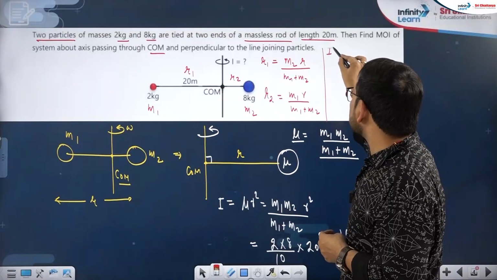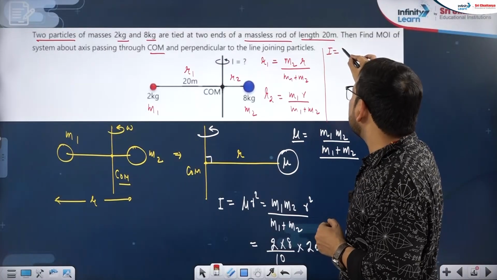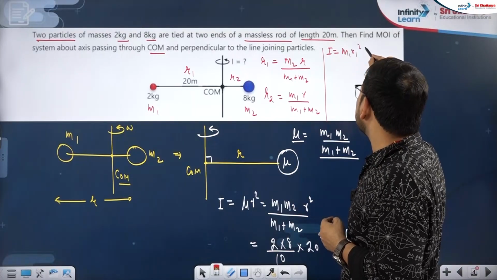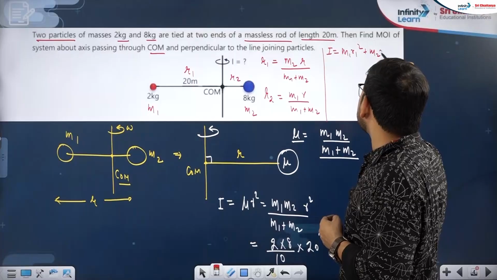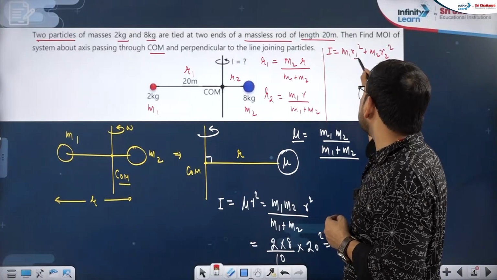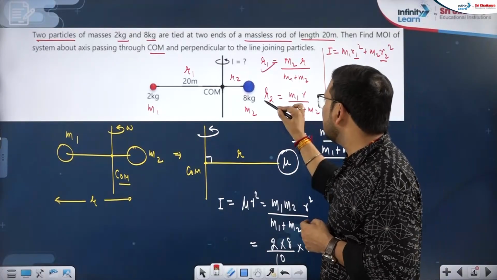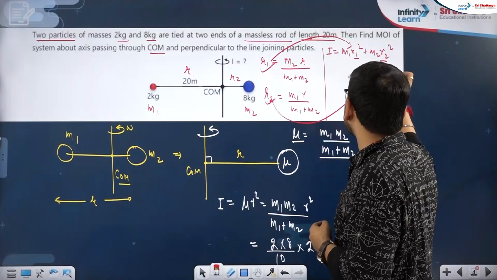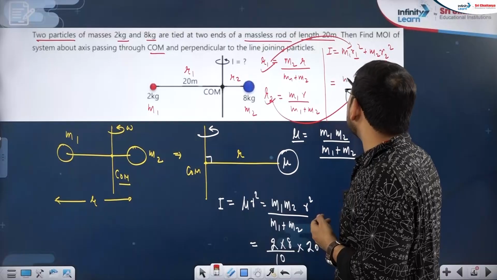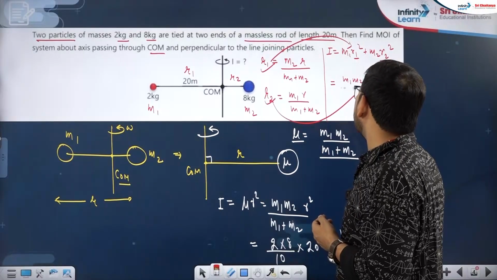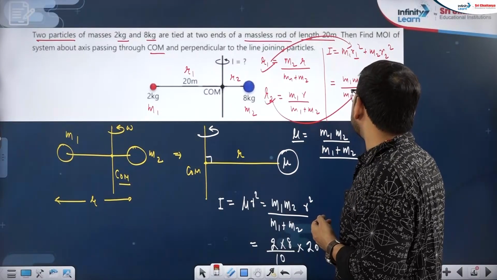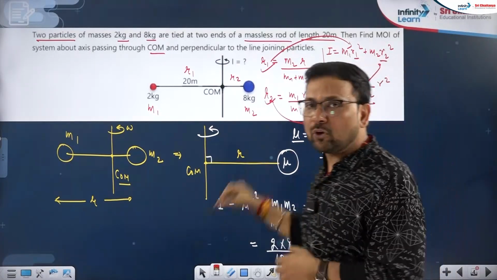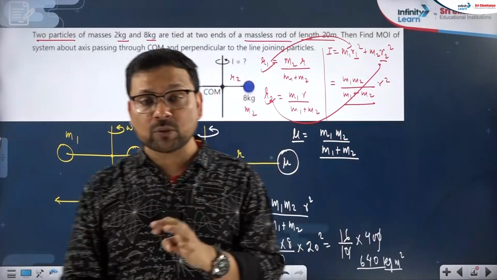And then moment of inertia will look like m1 r1 square plus m2 r2 square. We have the values of r1 and r2 like here. If we put this value of r1 here and this value of r2 here, finally we get m1 m2 upon m1 plus m2 into r square. That is the proper method of solving the question. You should know it, you must know it.